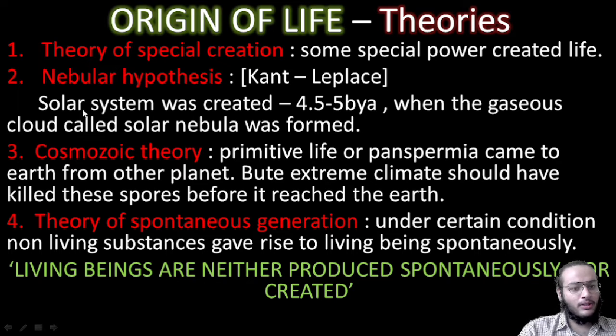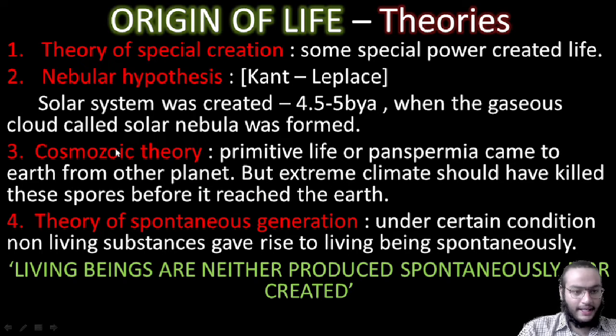They said the solar system was created about 4.5 to 5 billion years ago when the gaseous cloud called solar nebula was formed. Next is the Cosmozoic theory. They said that spore-like things of primitive life, which they called panspermia, came to the earth from other planets. Now we know that these spores must have been killed by the extreme and harsh climate of space before